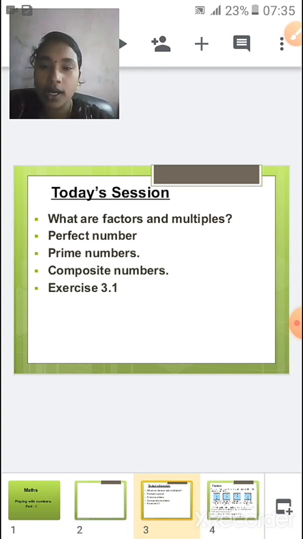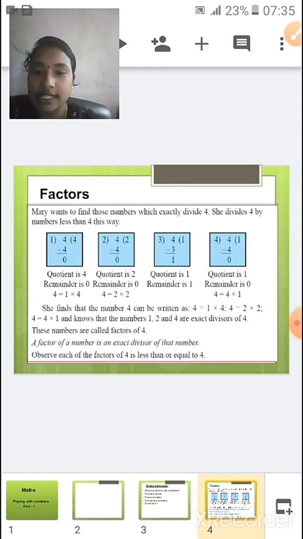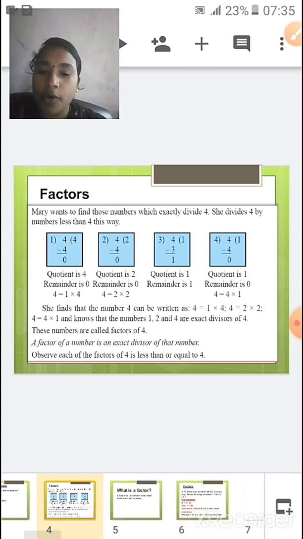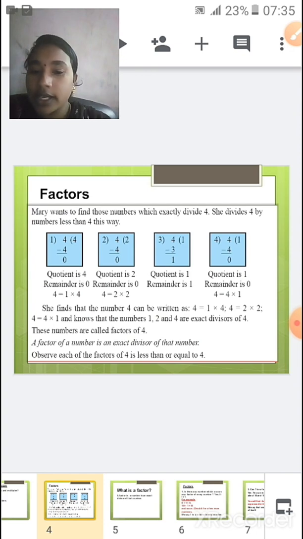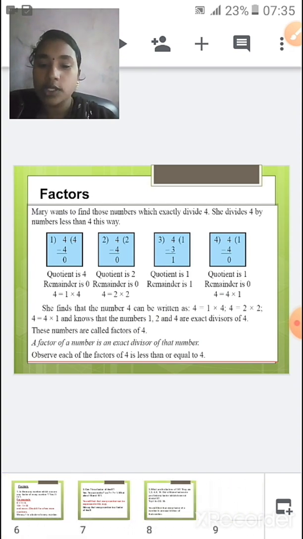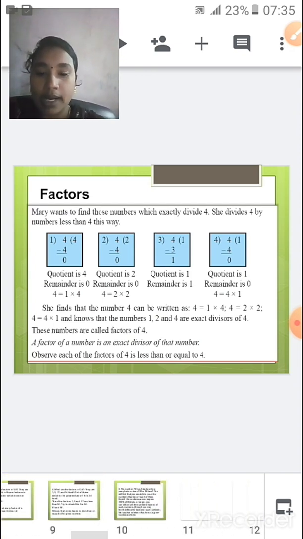Okay. So what is a factor, children? A factor is nothing but an exact divisor of a number. So next we have certain rules for factors. We have already discussed those things, and so now we will go on to the multiples.